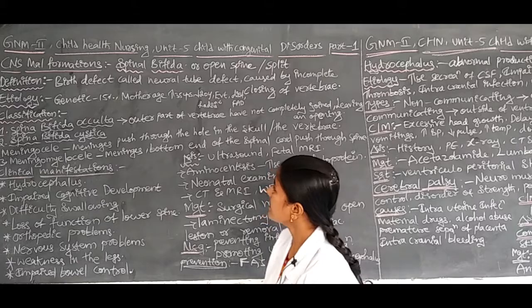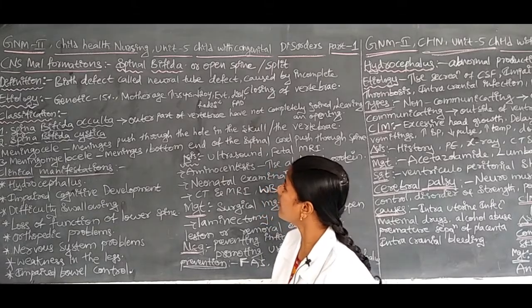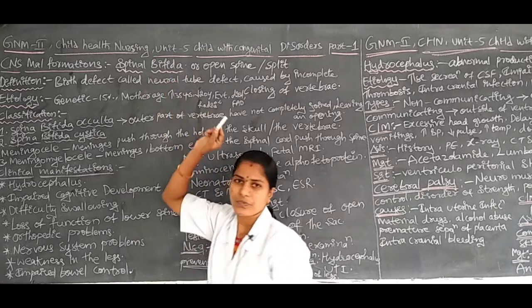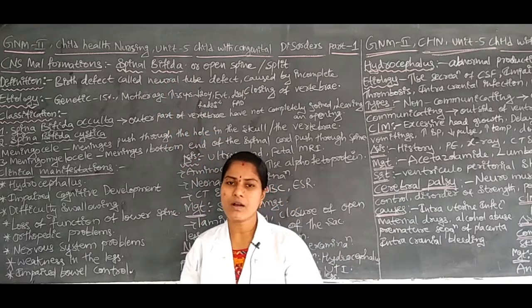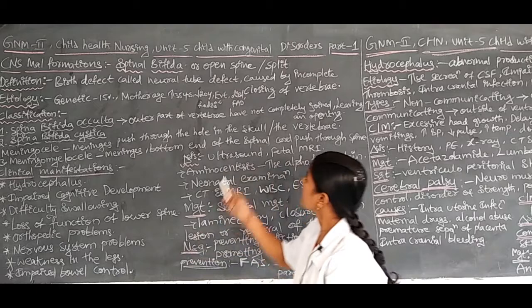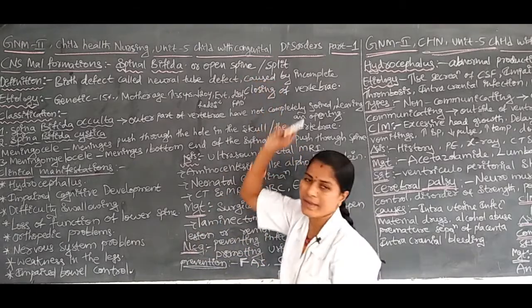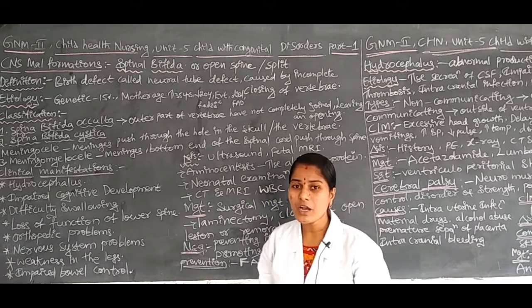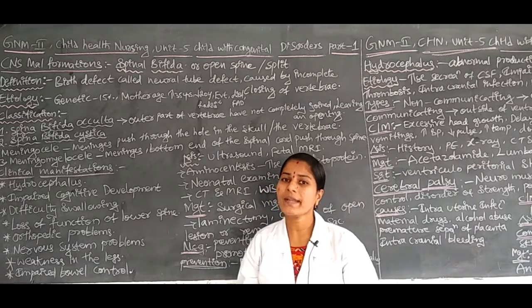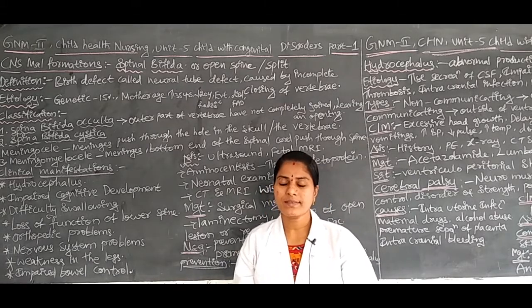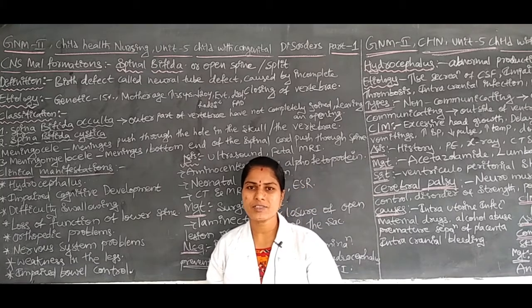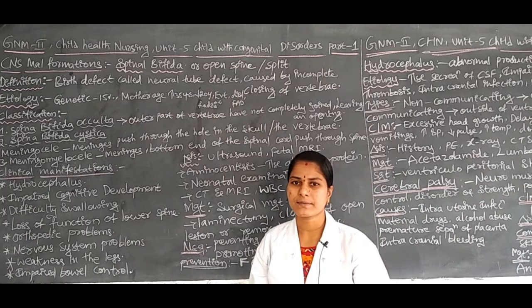In this, that one is the spinal cord defects, that is the spina bifida. Spina bifida is also called the open spine or split. This is a disease condition of children. By birth, the children are having this type of disease.